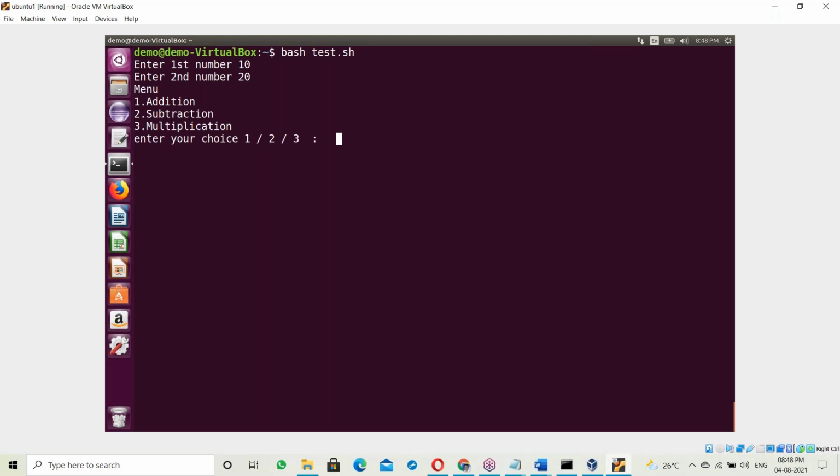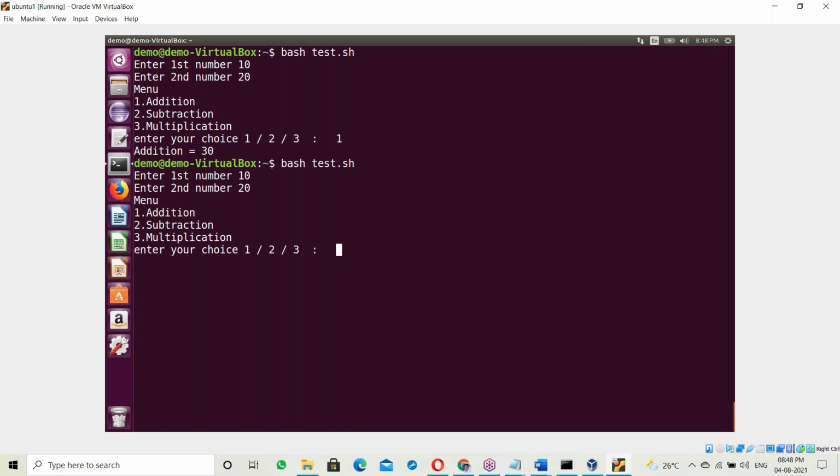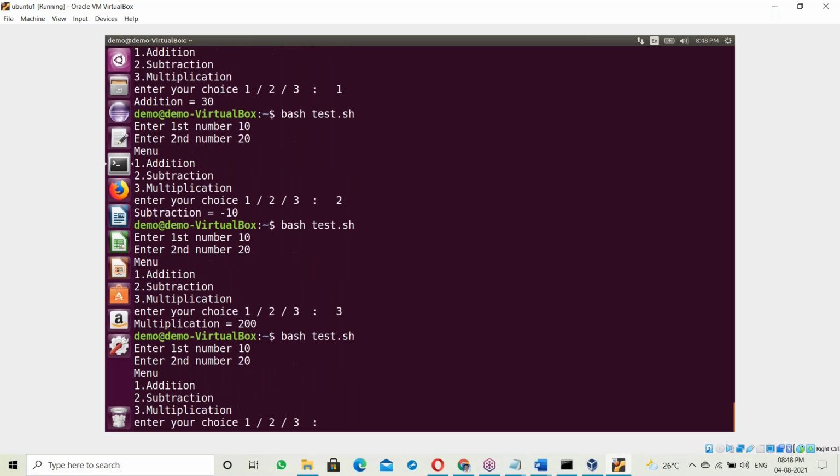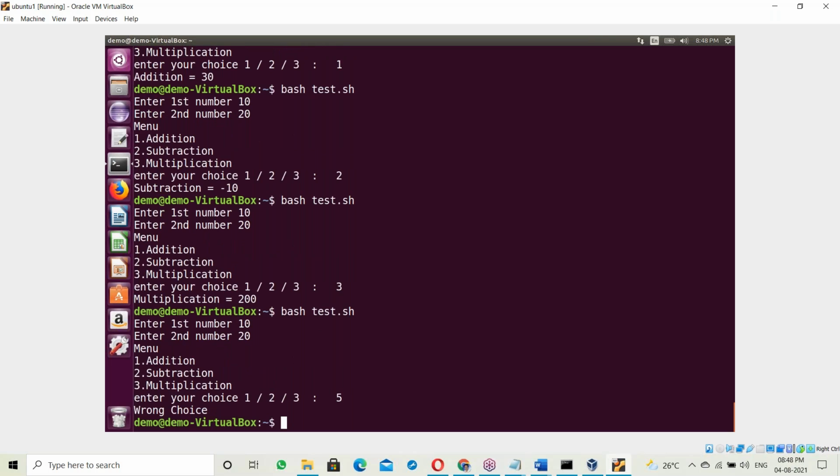Enter first number, enter second number. Now which one do you want? Addition, subtraction, multiplication, like this. Choice 1, addition equals 30, with first number 10 and second number 20. Suppose 2 for subtraction; the program executes directly. Next, 10, 20, third one, multiplication. By mistake, instead of 20, maybe 5, a wrong choice; the script executes directly here.